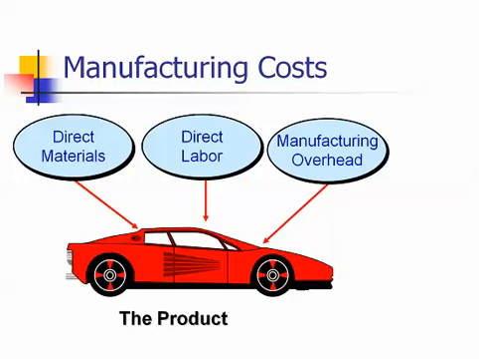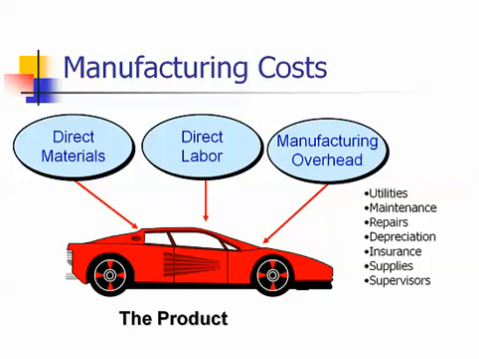Direct labor consists of that portion of the labor cost that can be easily traced to a product. And manufacturing overhead consists of all the other manufacturing costs, such as utilities, maintenance and repairs on production equipment, depreciation and insurance on manufacturing facilities, manufacturing supplies, and salaries for supervisors, janitors, and security guards.